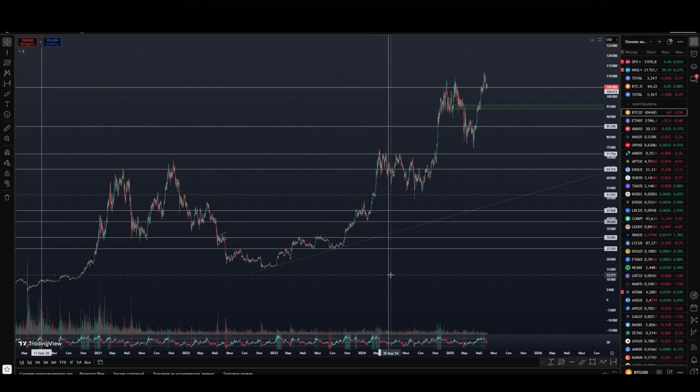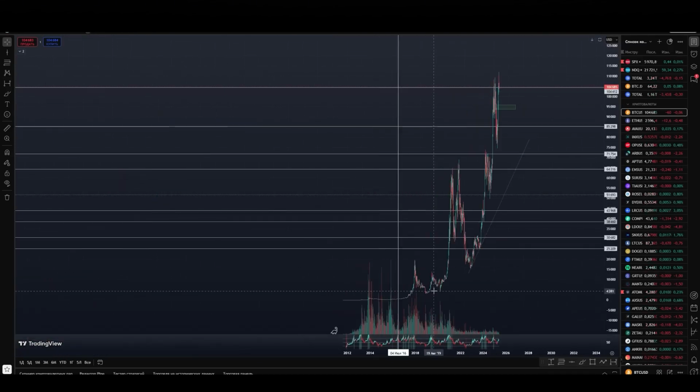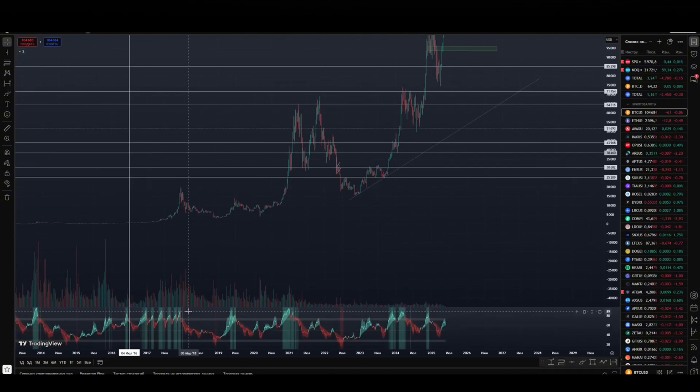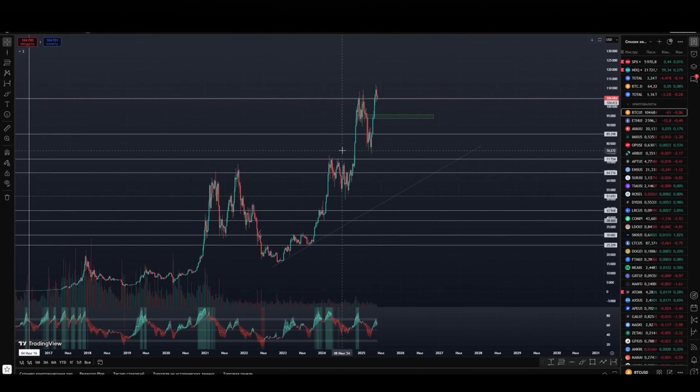Next, I will show important patterns from the point of view of the technical structure. If we consider it on a weekly time frame, for example, during the formation of each maximum, the RSI entered a very strong overbought zone. In the 17th year, it was about 90 marks. In the 21st year, it was 95. And in this cycle, it has also entered the heavily overbought zone twice, but so far only strong corrections have been formed from here.